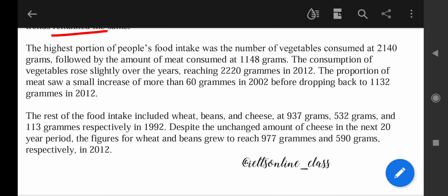Now the second body para: the rest of the food intake included wheat, beans and cheese at 937 gram, 532 gram and 113 gram respectively in 1992, despite the unchanged amount of cheese in the next 20-year period, which was 125 gram. It is missing in this part, so you have to write down the given amount or given data, because data is everything in the body paras. The figure for wheat and beans grew to reach 977 grams and 590 grams respectively in 2012.